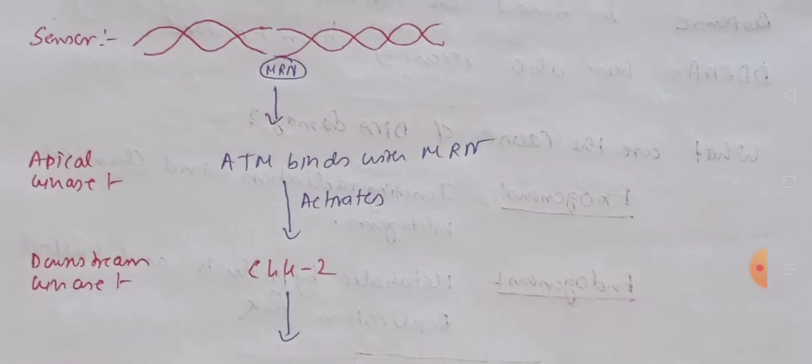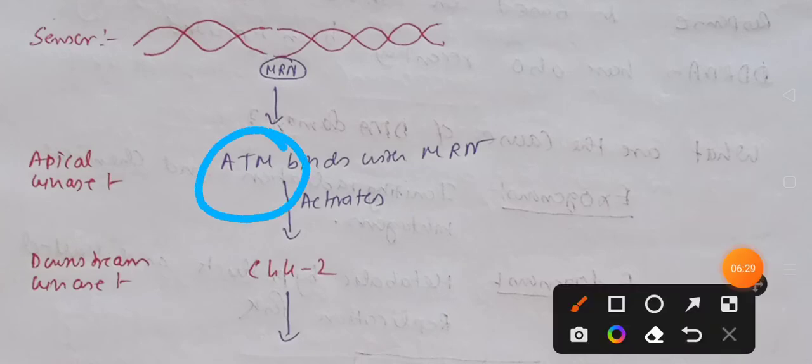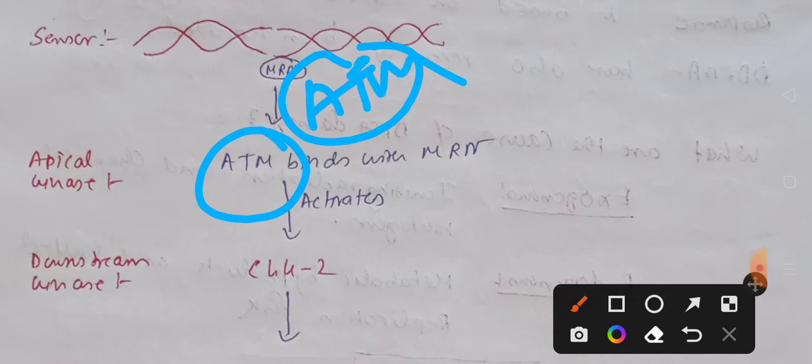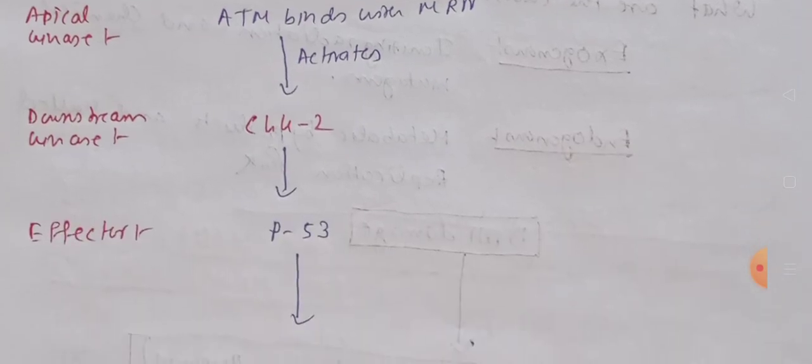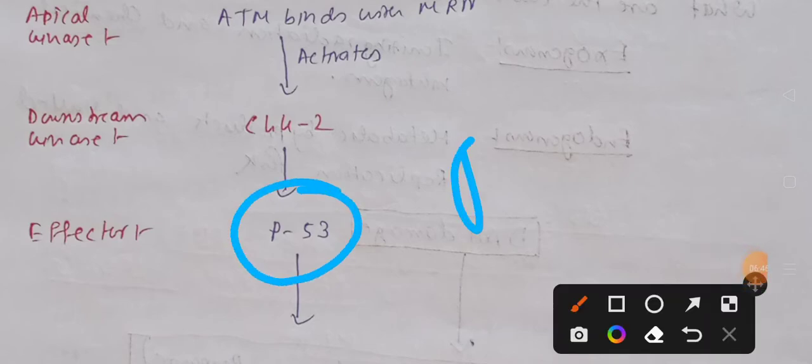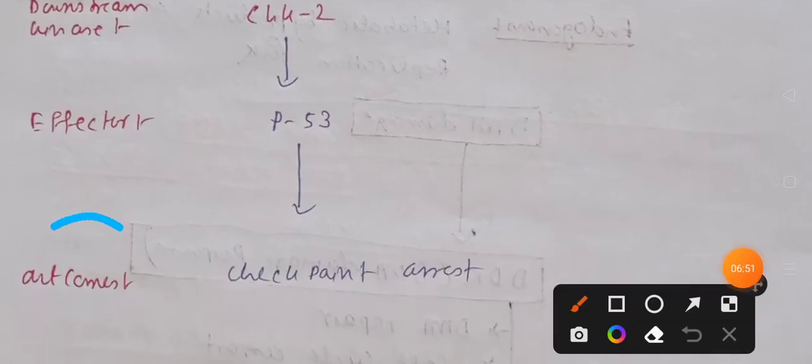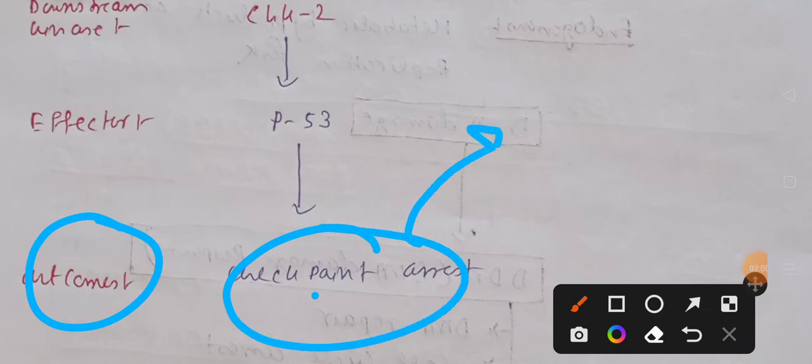Okay, when MRN senses it, it recruits ATM, and when MRN interacts with ATM, ATM becomes activated, and it in turn activates CHK2, which is a downstream kinase. And now this CHK2 is going to activate another effector which is P53, and this P53 will create outcomes that will arrest the checkpoint and resolve the DNA damage, and it may also cause the apoptosis of the cell. Okay, so that is the ATM pathway.